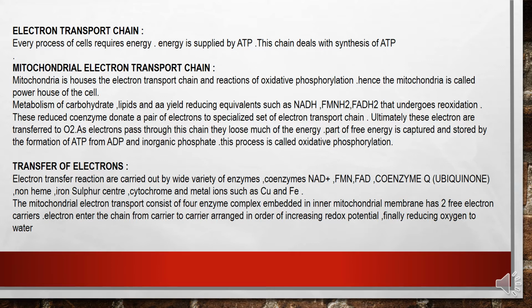The mitochondrial electron transport chain consists of 4 enzyme complexes embedded in the inner mitochondrial membrane, and has 2 free electron carriers. Electrons enter the chain and pass from carrier to carrier arranged in order of increasing redox potential, finally reducing oxygen to water.